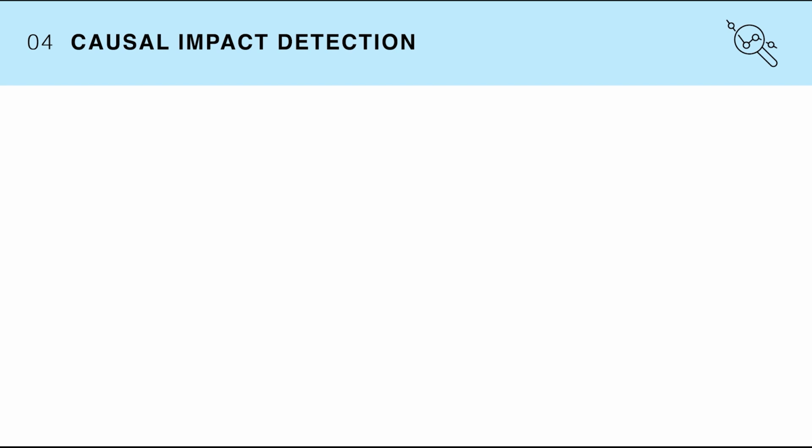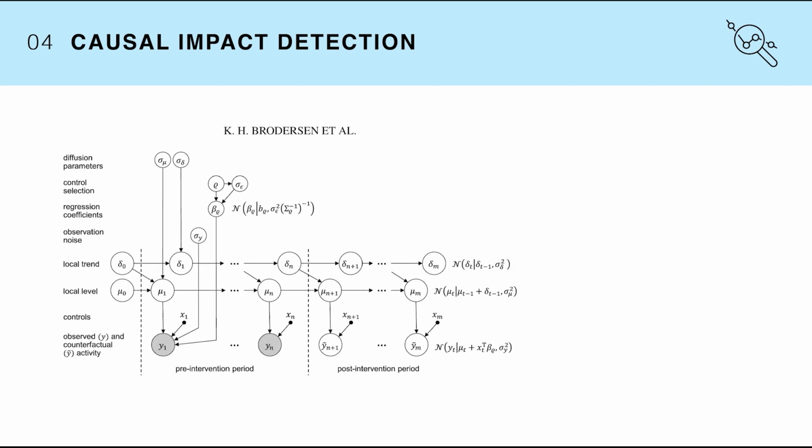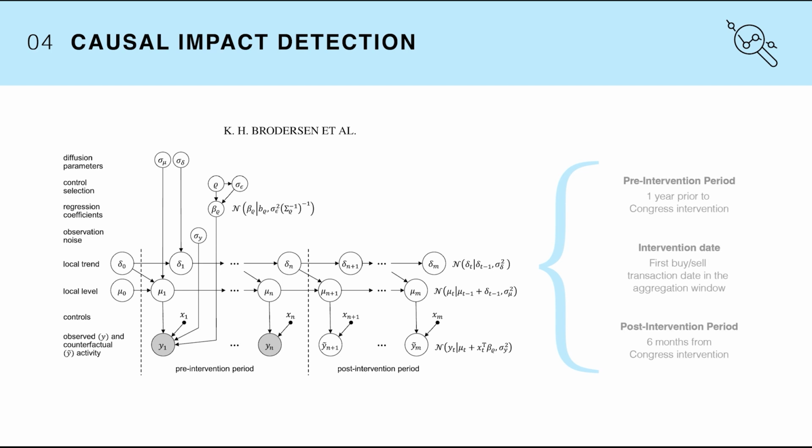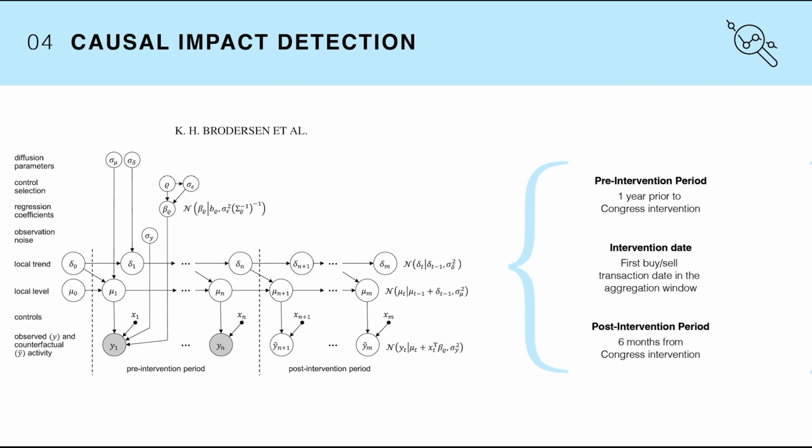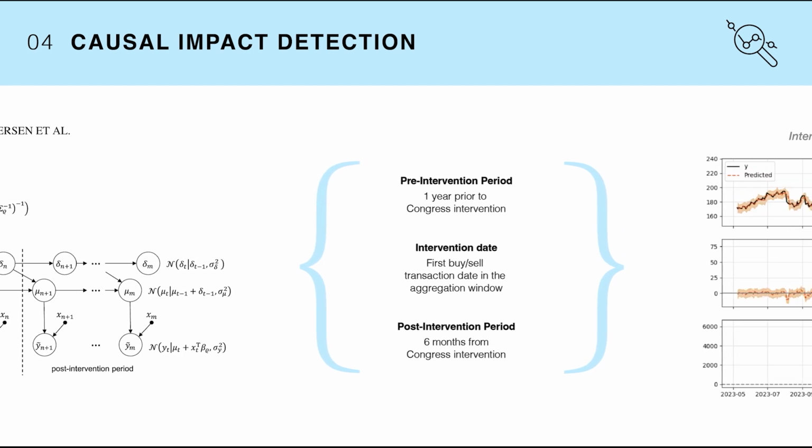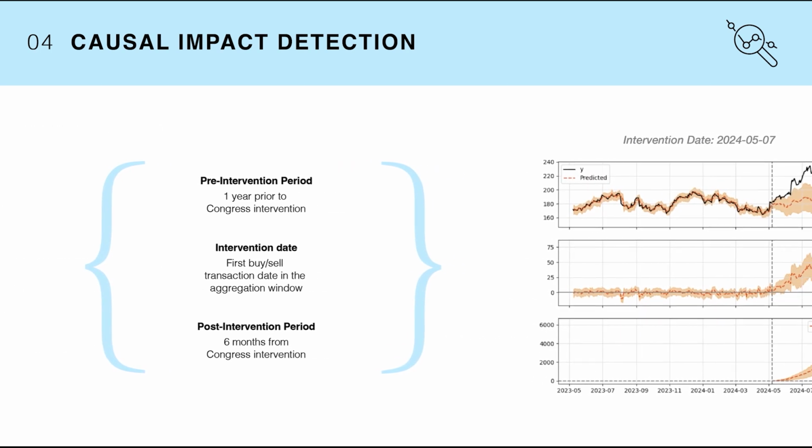Now, to detect causality, we use Bayesian structural time series, or BSTS, where we would forecast the price of a particular stock by the performance of similar stocks or our control group. The model will detect causality if there is a significant deviation in distribution that is occurring in the post-intervention period between the control group trend and the actual ticker.